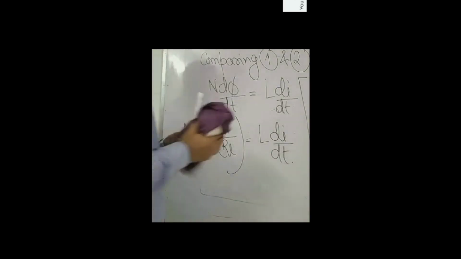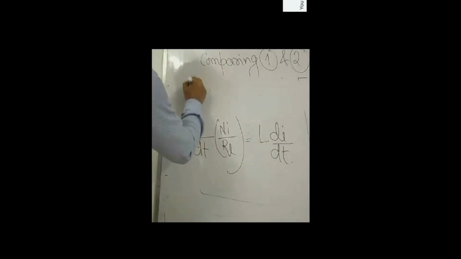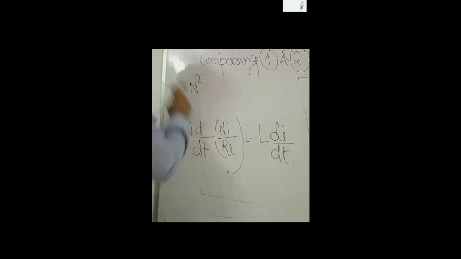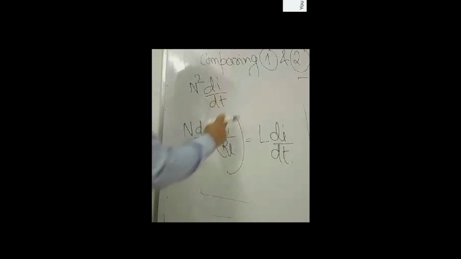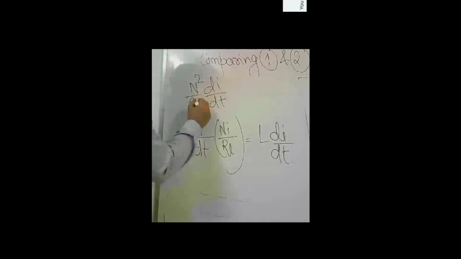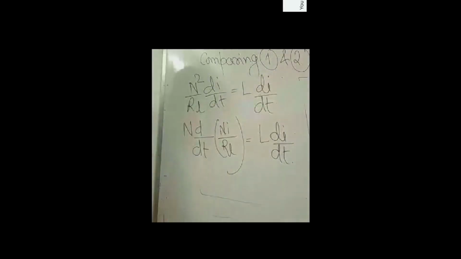Further, when you compare, it will become N square di upon dt upon reluctance, and it will be L di upon dt. See, this has moved here.